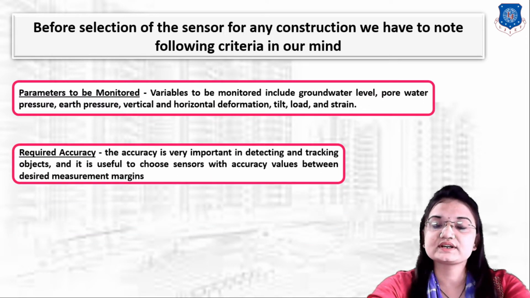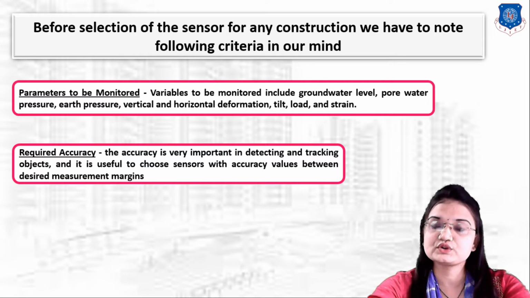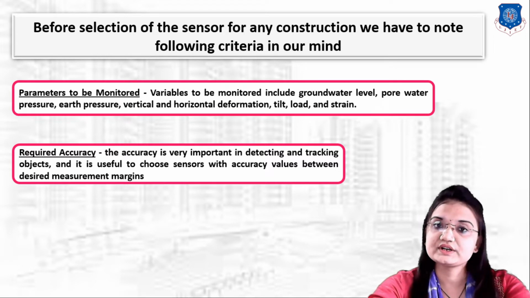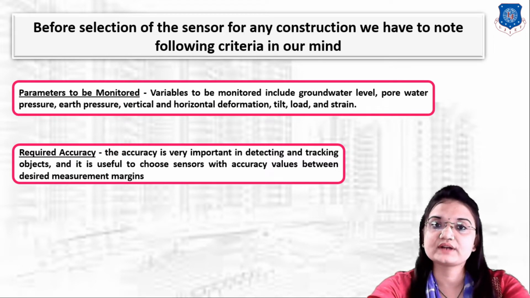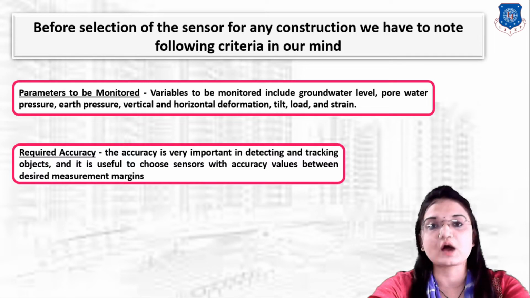Next one is required accuracy. Accuracy is very important in detecting and tracking objects. So it is useful to choose a sensor with an accuracy value within the desired measurement margin. It is necessary to select an accurate sensor to measure any variables which we have selected, to obtain our expected output value.